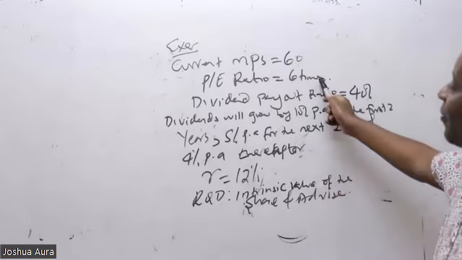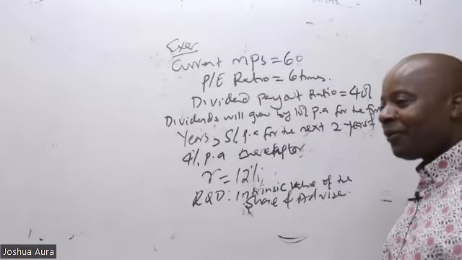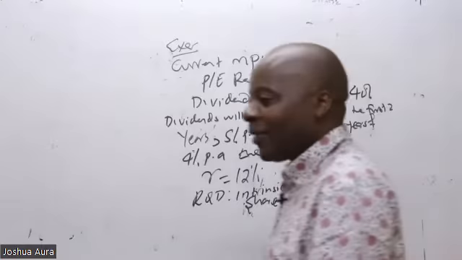Lakini hapa kuna low hanging fruits. Umeona hapa kuna PE ratio. Hapa kuna low hanging fruits. Let's do it here.